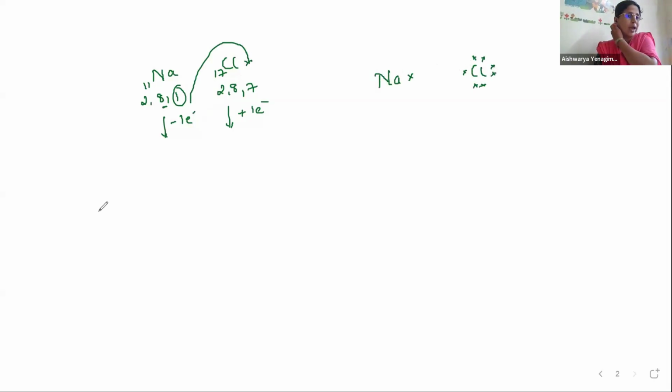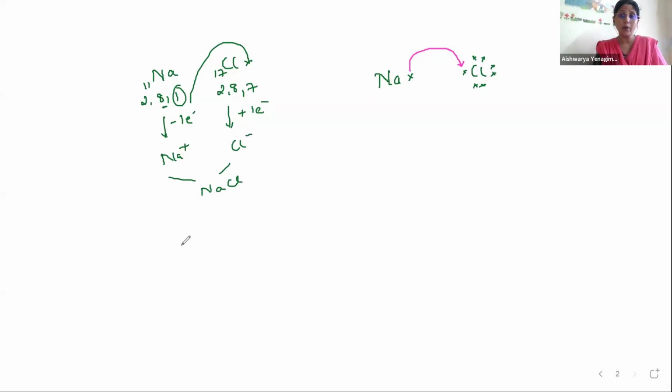Correct? So what happens here? One electron from sodium is completely transferred to chlorine. So what happens to sodium then? Sodium becomes Na plus by losing an electron. Chlorine becomes Cl minus. Electrostatic attraction between the opposite ions leads to the formation of NaCl molecule. Such type of bond, where there is complete transfer of electrons between the atoms, is called ionic bond. And these compounds are called ionic compounds.